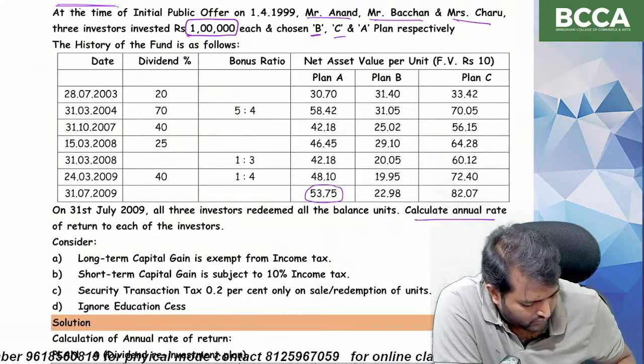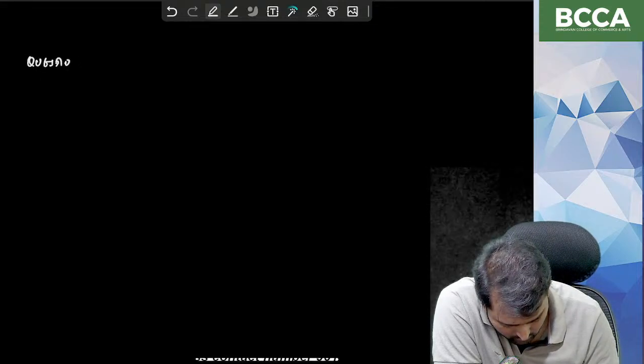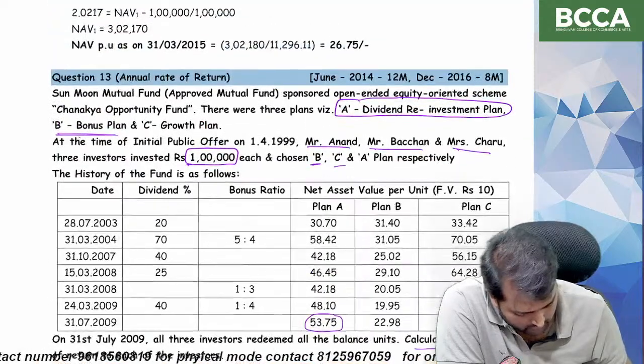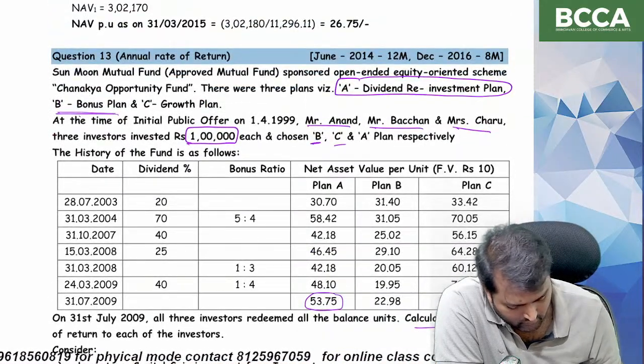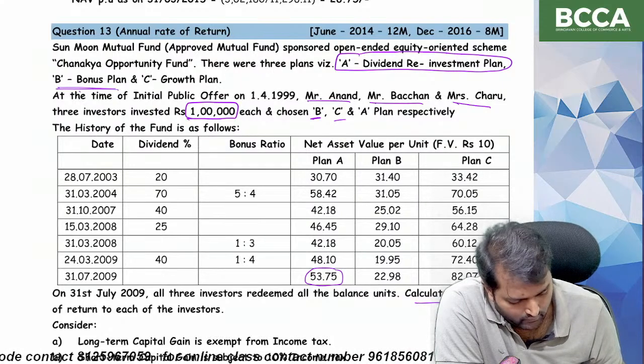Shall we take working note 1? Working note 1. Question number 13.